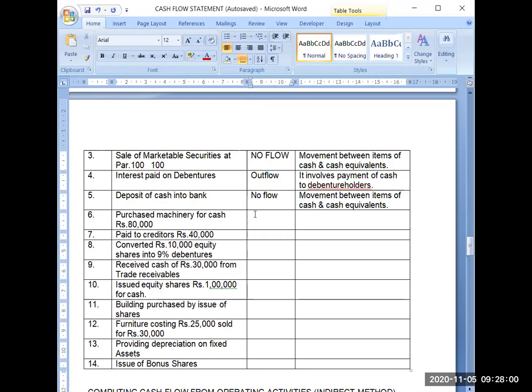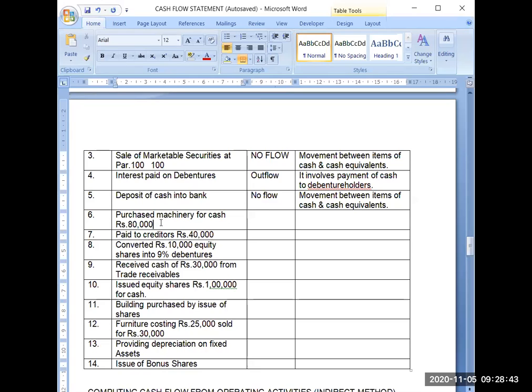See, when you will be able to understand these transactions, only then you will be able to classify the transactions into various segments, and then only you will be able to attempt the full-fledged question. That's why you will find many illustrations in your book for these topics, for classifying the various transactions into operating, investing, and financing, for classifying whether it will be outflow or inflow or no flow. So first go through them, just practice them, read the theory, then we will be able to proceed in the chapter and we will become proficient in this chapter also. It's a very interesting chapter, but it will create a lot of confusions if you will not go step by step.